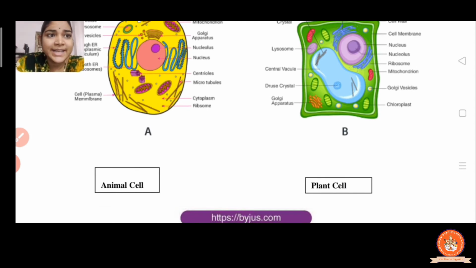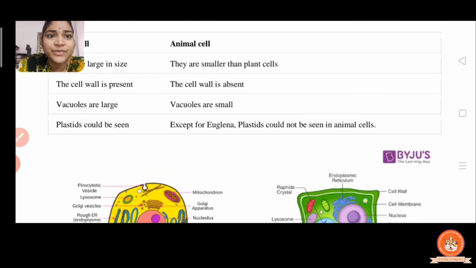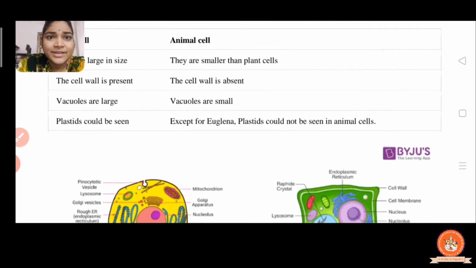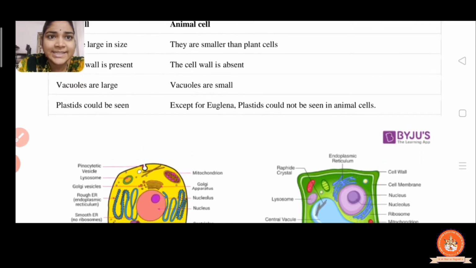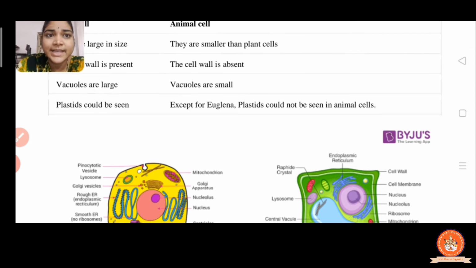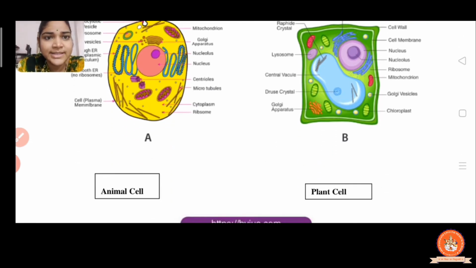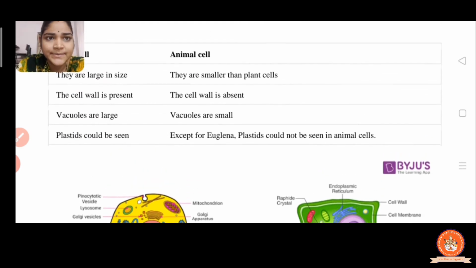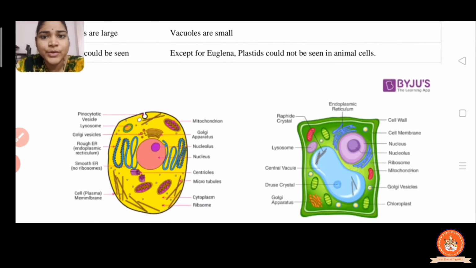The plant cell is large in size, whereas the animal cell is smaller in size. You can see in the figure the animal cell which is smaller, right? And the cell wall is present in the plant cell. You know very well what a cell wall is.